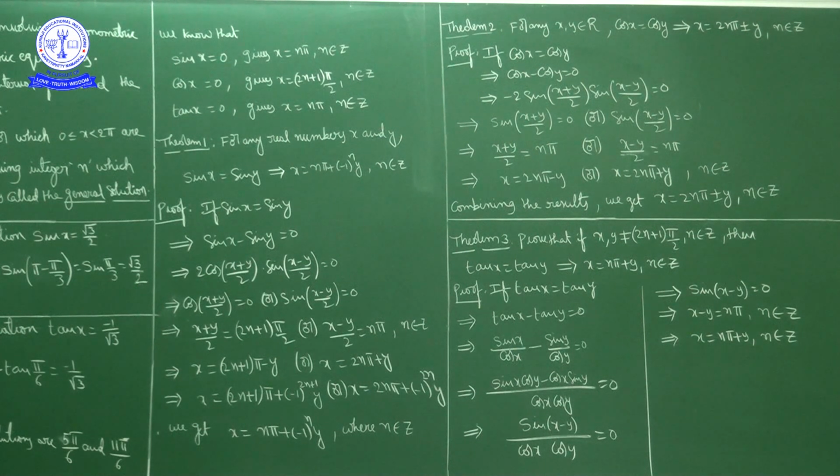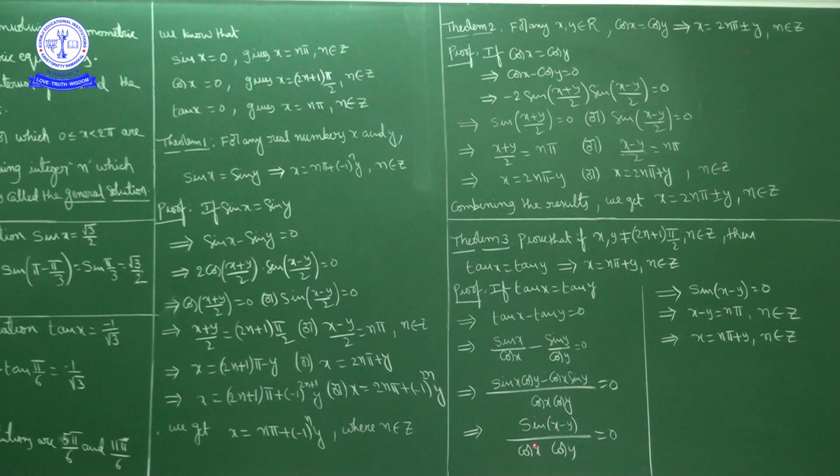Ratio 0 means numerator has to be 0, no? Anyhow the denominator is non-zero because x is not an odd multiple of pi by 2, so cos x is non-zero. Y is also not an odd multiple of pi by 2, so cos y is also not 0. So the denominator is non-zero. The numerator sin x cos y minus cos x sin y, what we can write? Sin of (x minus y) upon cos x cos y equal to 0.